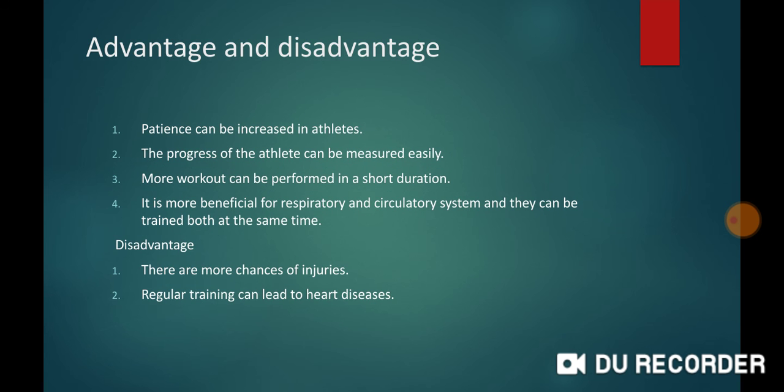Next, advantages and disadvantages. First, patience can be increased in athletes. Second, the progress of the athlete can be measured easily. Third, more workout can be performed in a short duration. Fourth, it is more beneficial for the respiratory and circulatory systems, and they can be trained both at the same time. Disadvantages: first, there is more chance of injuries. Second, regular training can lead to heart disease.